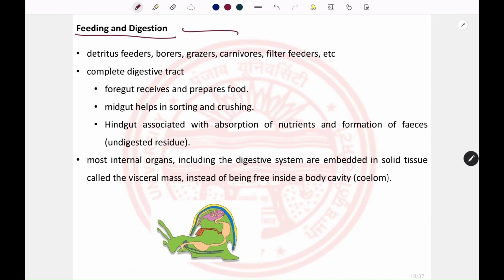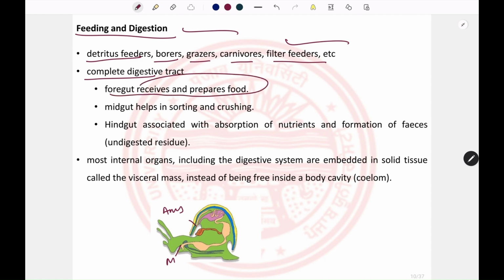Now, seeing the feeding and digestion in the organism, they could be detritus feeders, borers, grazers, carnivores, or filter feeders. There is a complete digestive tract here. There is a mouth, and the alimentary canal opens by the anus in the mantle cavity. The foregut receives and prepares food. The foregut consists of the mouth, the radula sac, and the buccal cavity. The radula forms minute particles of the feeding material, and they get transported into the esophagus. The esophagus receives the food and helps in the sorting and crushing of the food.